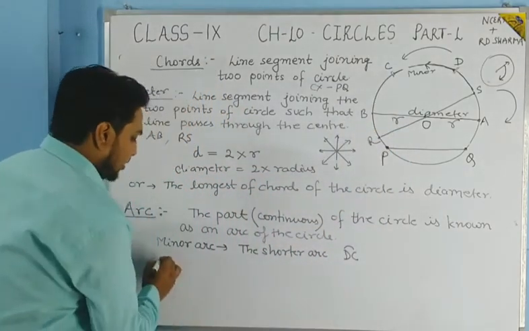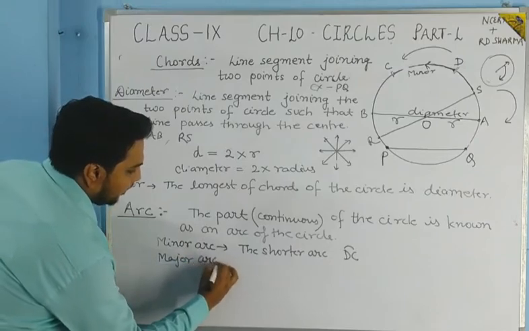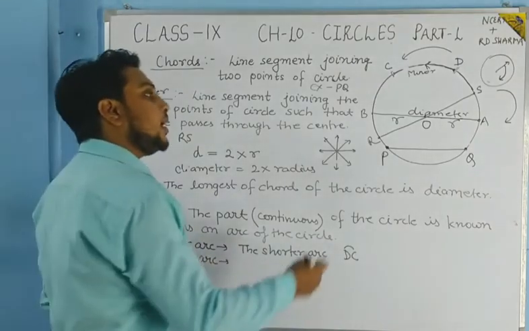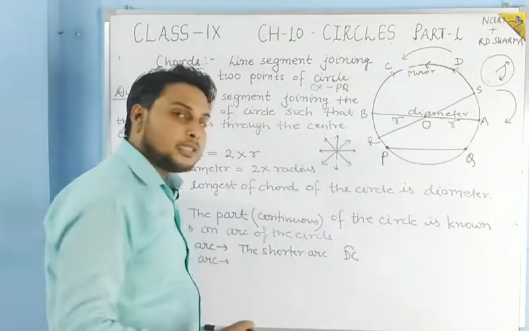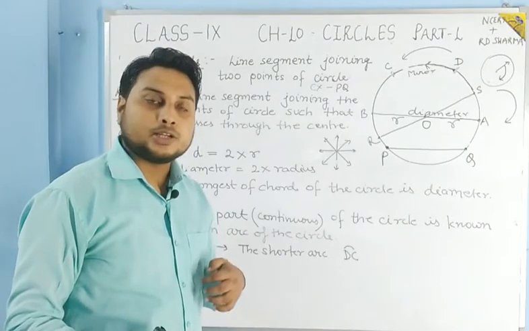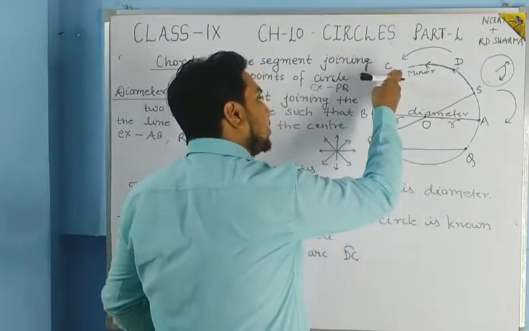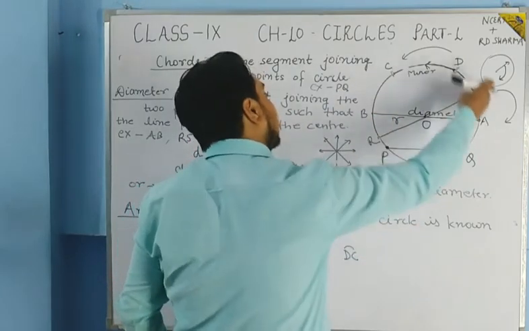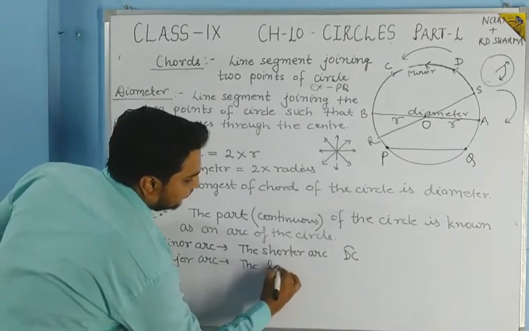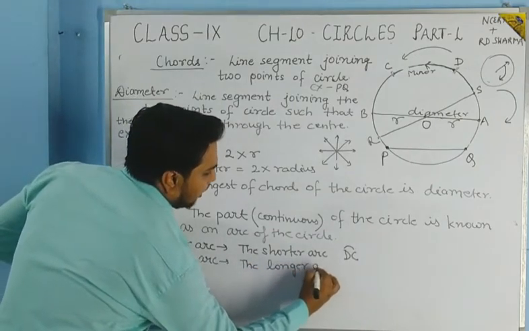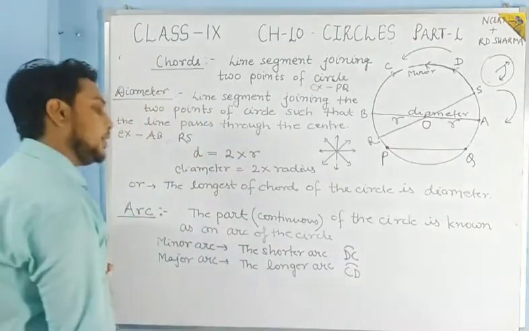And if we say major arc, then we take the longer part, meaning C to D. The direction is the same, we are going in anti-clockwise direction. In anti-clockwise direction, if you reach from C to D, it will be the longer arc, and that will be denoted by CD.